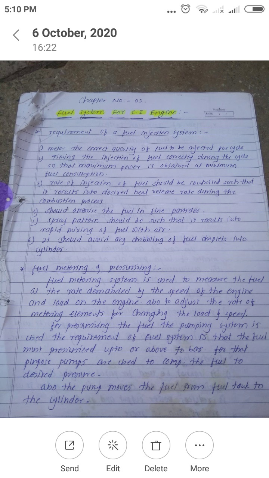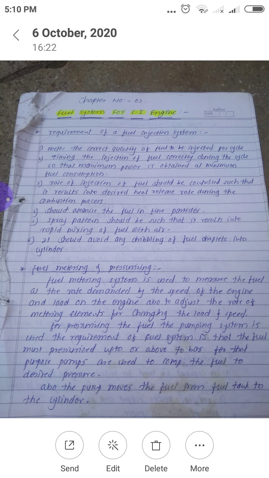Next basic requirement: it should avoid any dribbling of fuel droplets into the cylinder. What does dribbling mean? Whatever fuel we supply, if it enters in the form of drops, that is called dribbling. If dribbles or bubbles or large drops are inserted inside the engine cylinder, that fuel does not atomize, vaporize and mix with air.